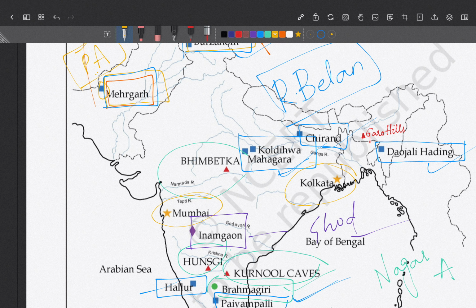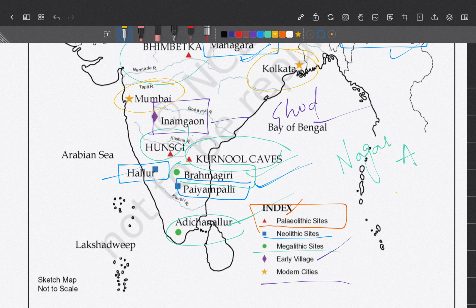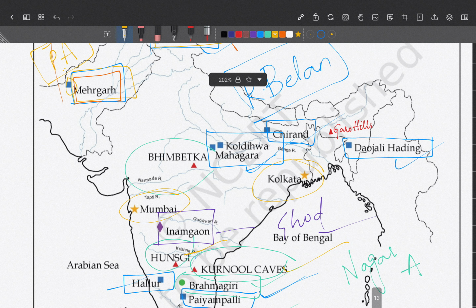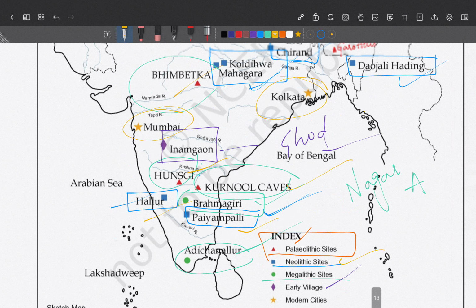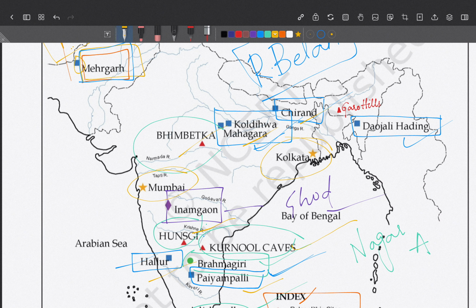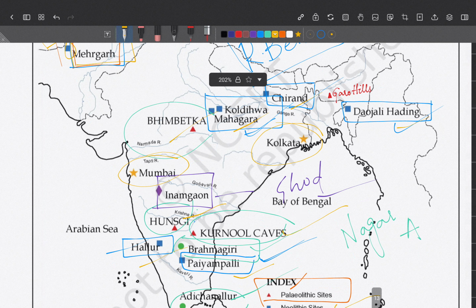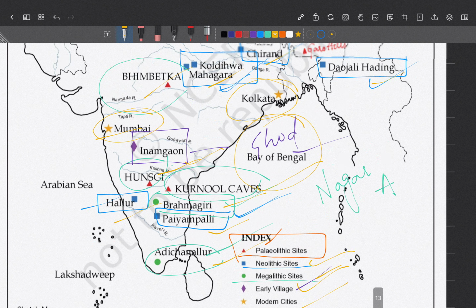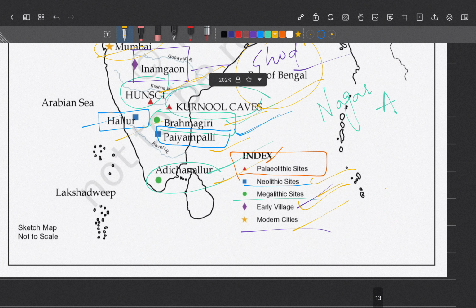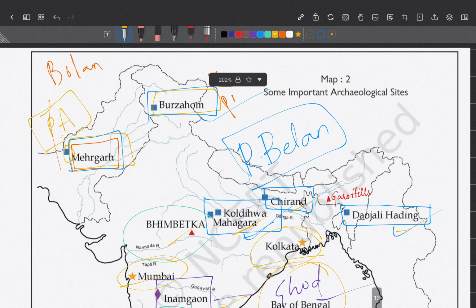Okay. Quick recap once again. Paleolithic sites are Kurnool caves, Hunsgi and Bhimbetka. And then we have Neolithic sites: Paiyampalli, Hallur, Koldihwa, Mahagara, Chirand in Bihar, Daojali Hading, Merghar and Burzahom. And megalithic sites: Brahmagiri, Adichanallur and Nagarjunakonda. And early villages are Inamgaon. Inamgaon is on the banks of the river Ghod. And modern cities are Mumbai and Kolkata.